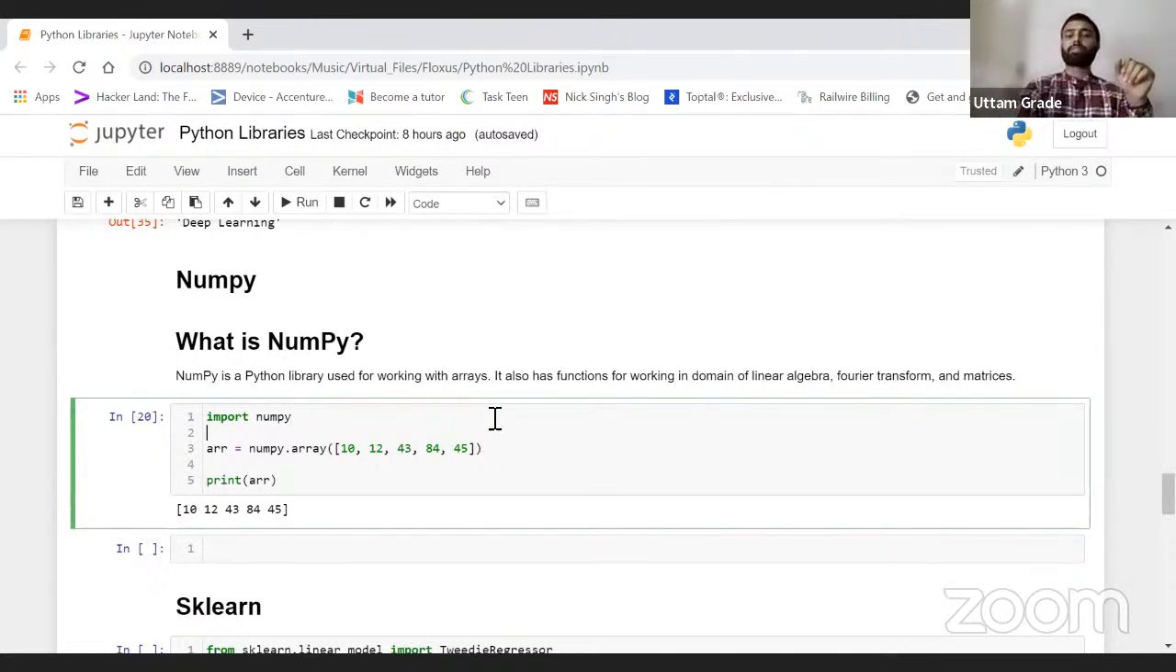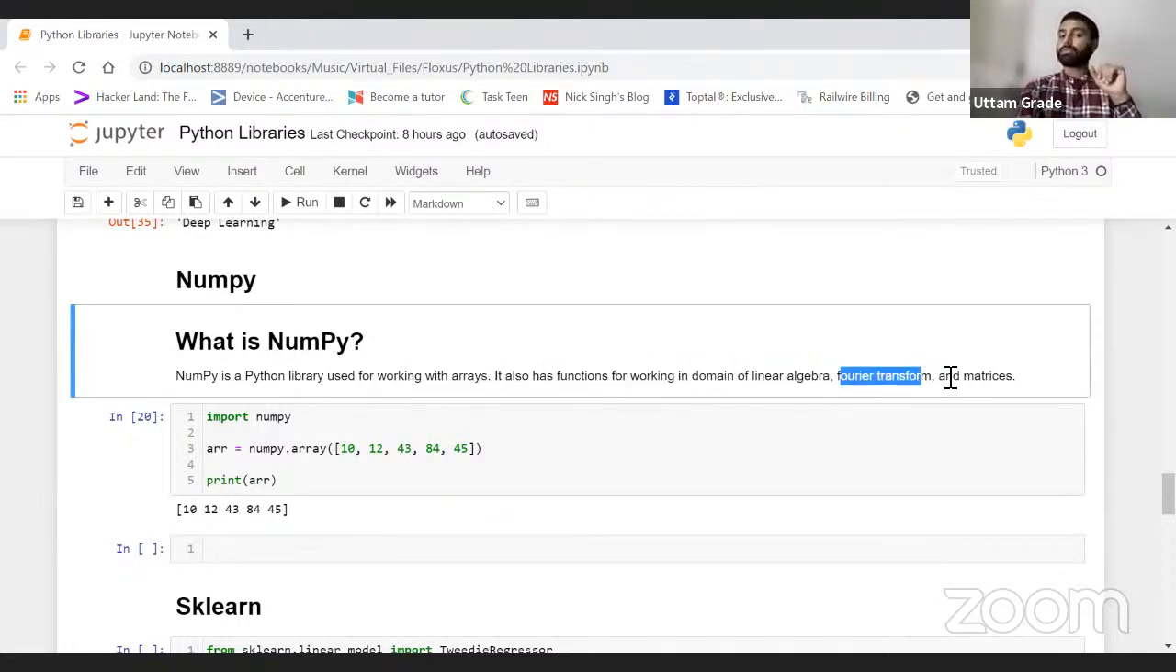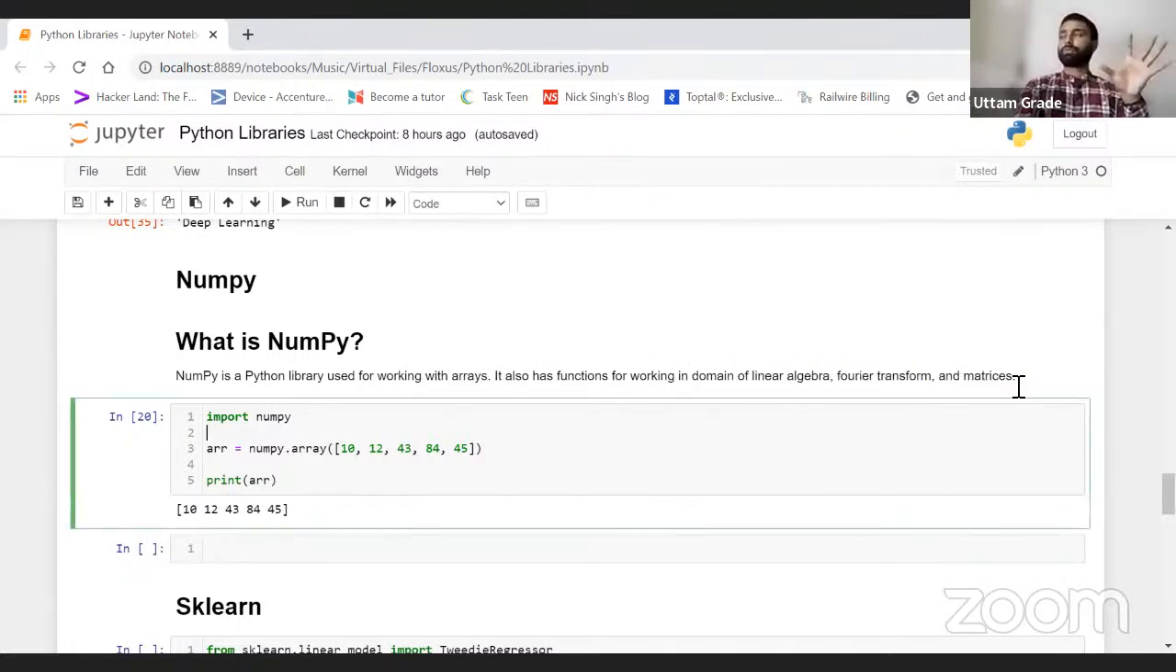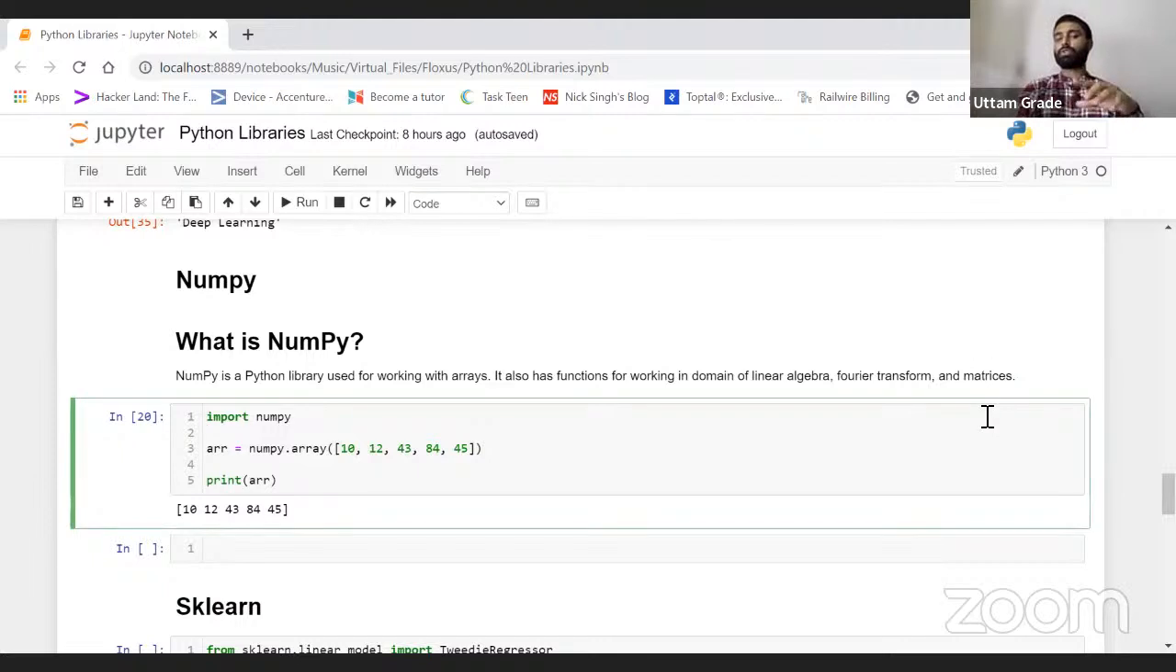Pretty simple, right? Now, it also has functions for working in the domain of linear algebra, Fourier transformation, and matrices. Some of you, if you have done your graduation, maybe you have heard about linear algebra, Fourier transformation, and matrices, and for sure you have heard about them in your 10th and 12th standard as well, right? If I want to do some calculation on my numerical data, at that time numpy will be used for this, right?